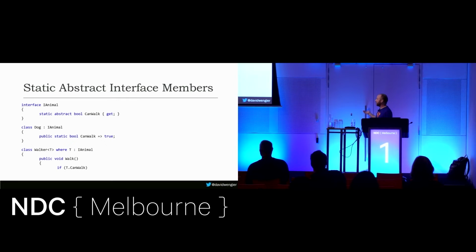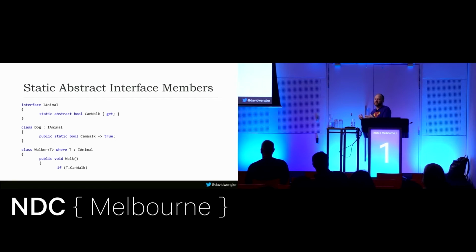But essentially, I have an interface here called iAnimal. It says anyone who implements iAnimal has to have a property called canWalk. That's not exciting, but in this case, the property is static. Cool. The way this works, or where you want to use this, is in generic types. So my method at the bottom there is generic, takes in a T, we don't know what T is, but we say that T has to be, at the very least, an iAnimal. And so once we know that, we can now call this canWalk property on T, whatever T is, right? Might be a dog, might be a cat, whatever. We can call it on T.